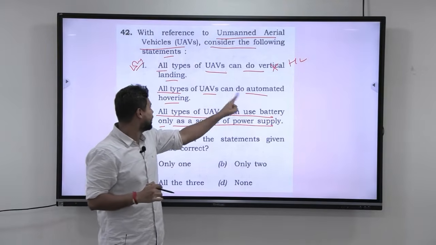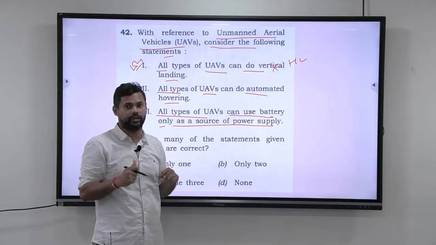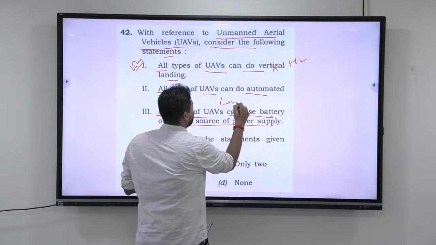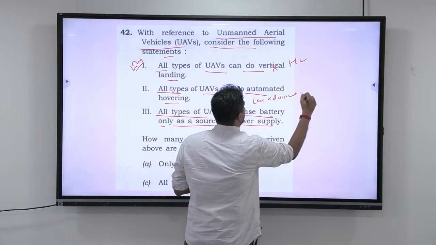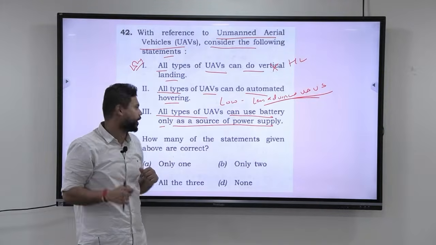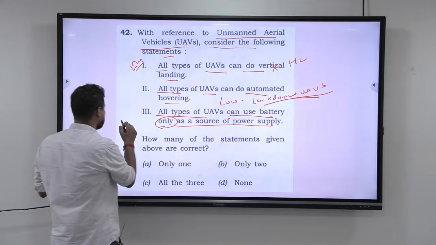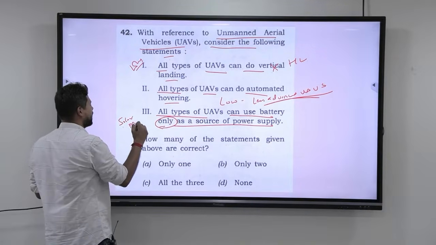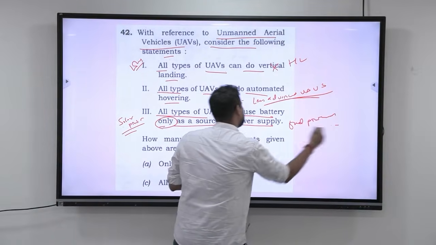All types of UAVs can do automated hovering. Why is it necessary that everyone will do automated hovering? There will be some less advanced UAVs, and these less advanced UAVs may not do automated hovering. The next is all types of UAVs can use battery only. Why? They can also be solar powered, or they can be fuel powered. They can be either way.